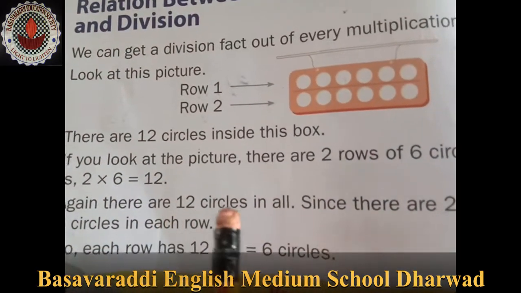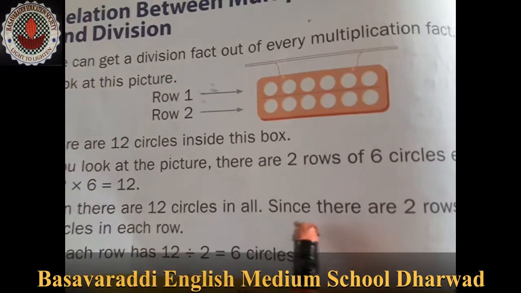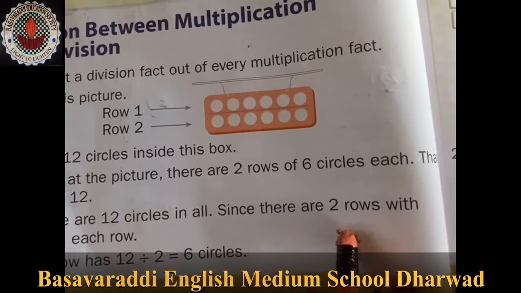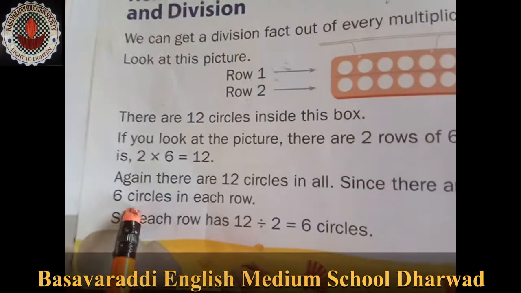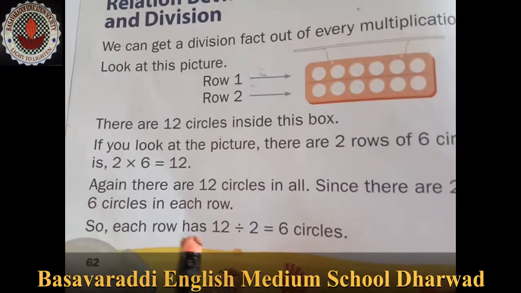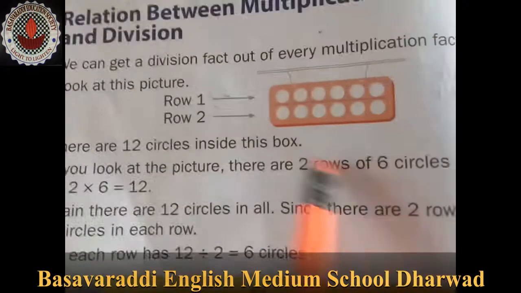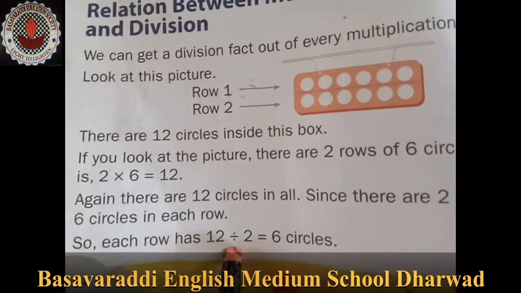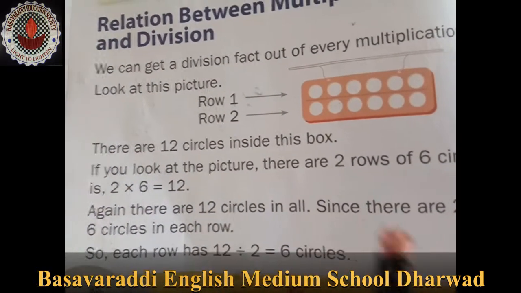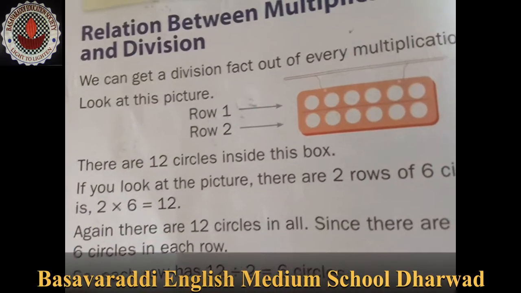Again, there are 12 circles in all. Since there are 2 rows with 6 circles in each row, each row has 12 divided by 2. 12 circles divided by 2, that is how much? 2 6s are 12. So 6 circles.